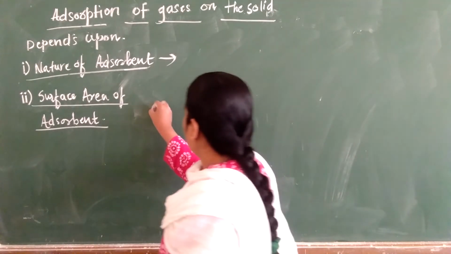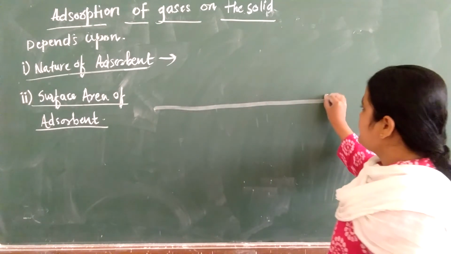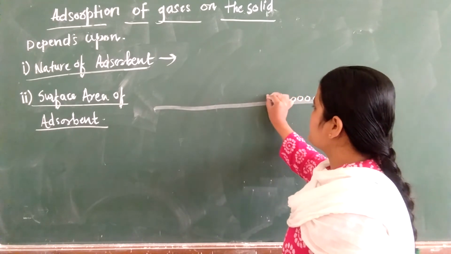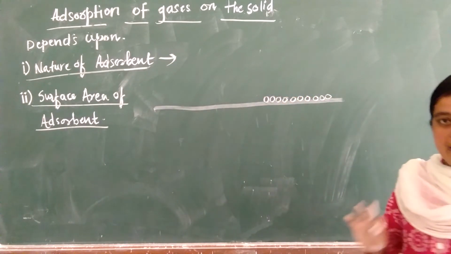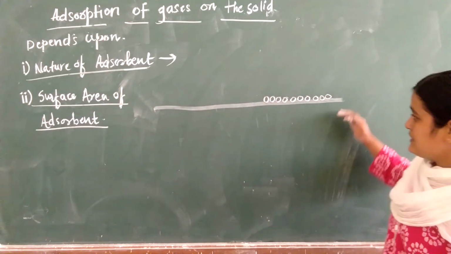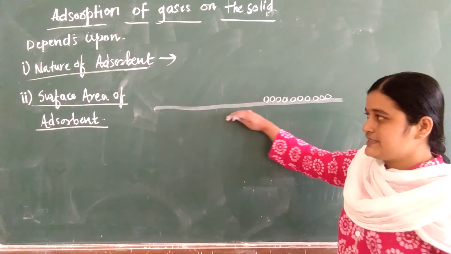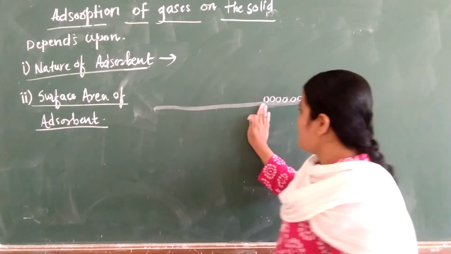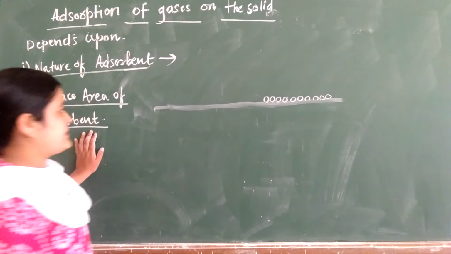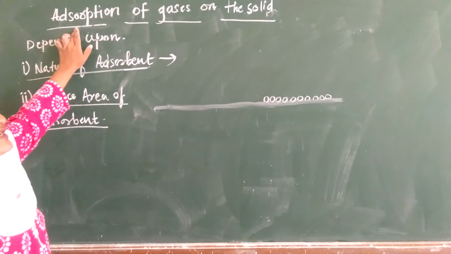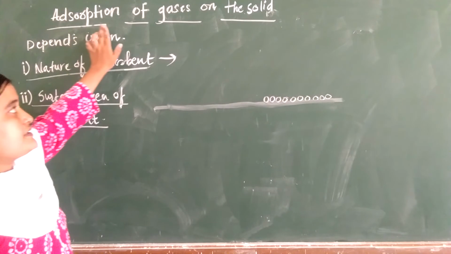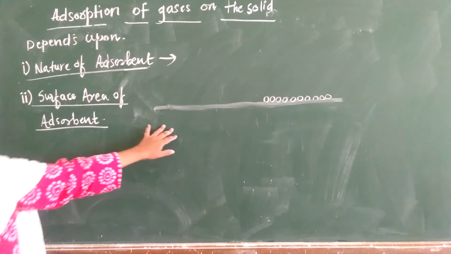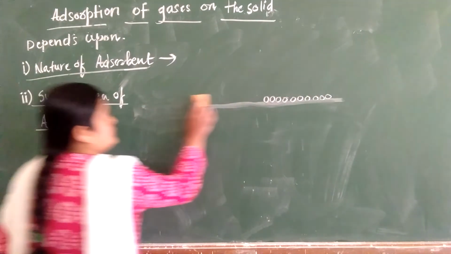It means the larger the surface area, the larger the accumulation of molecules on the surface of that solid. The extent of adsorption increases as the surface area of adsorbent increases. Getting my point here?